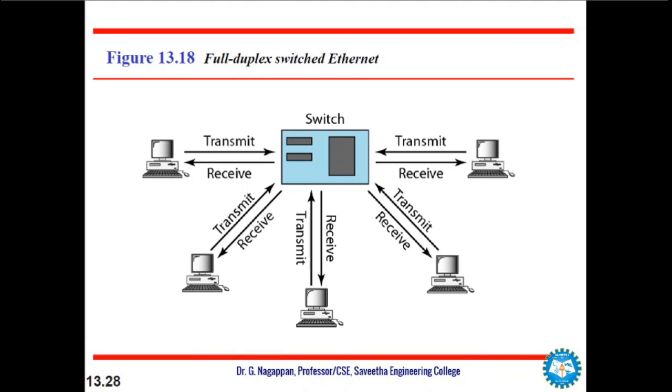Independently they can receive and send without worrying about the collision. Each link is a point-to-point dedicated path between the station and the switch. So there is no longer a need for carrier sensing, and no longer a need for collision detection. The job of the MAC layer becomes much easier. So the carrier sensing and collision detection functionalities of the MAC sublayer can be turned off.